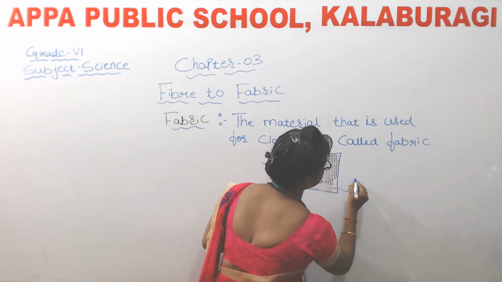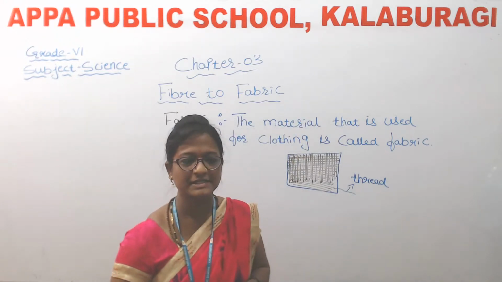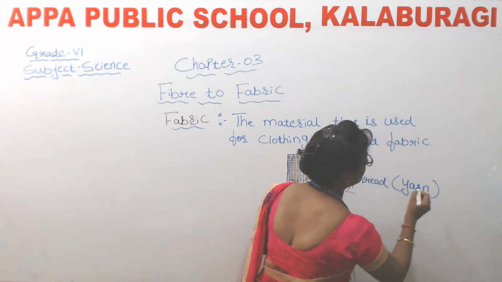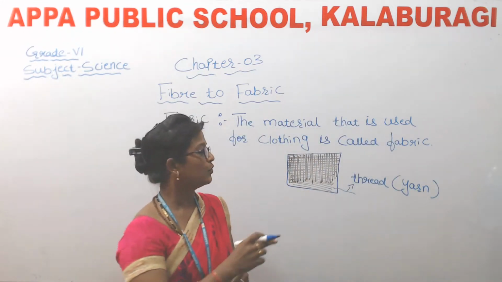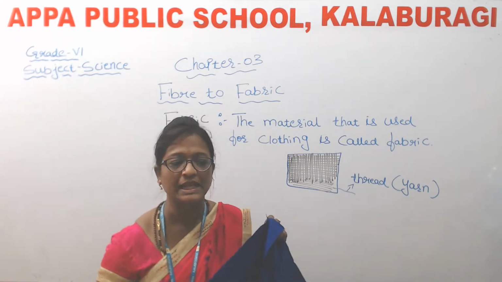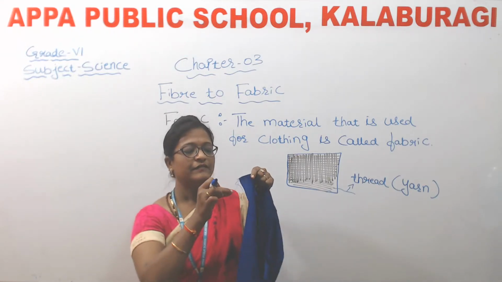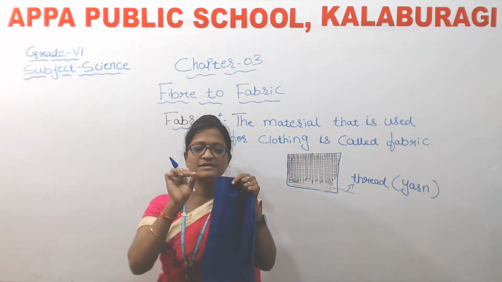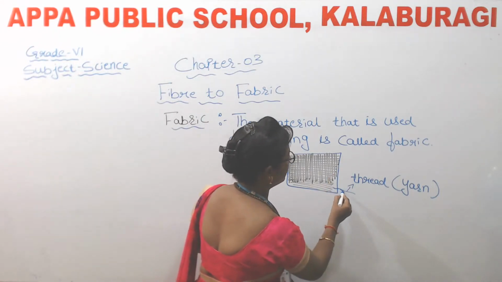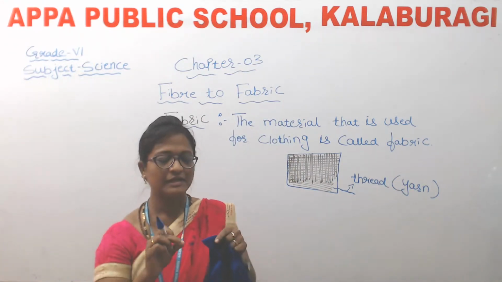This is thread, isn't it? Even we call it yarn. So what do we call it, children? Yarn. When we look at the fabric closely and try to find the edge of the fabric, we can find a loose thread, and that loose thread at the end of the fabric is called yarn.